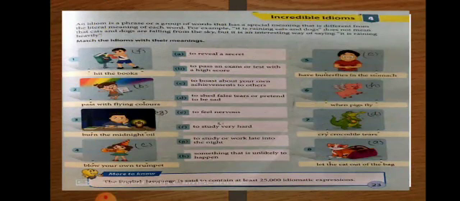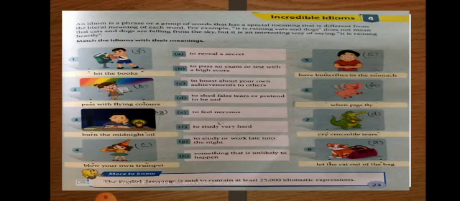Okay, so some idioms are given here. You have to match them with their meanings. So first is hit the books. The meaning of this is to study very hard. That is option F, to study very hard. Second is pass with flying colors. This is to pass an exam or test with a high score, option B. Third is burn the midnight oil. It means to study or work late into the night.